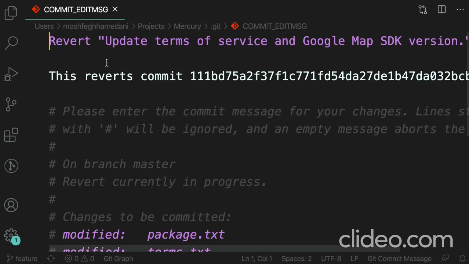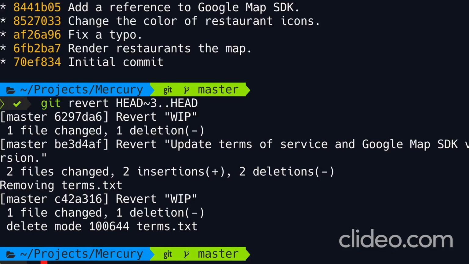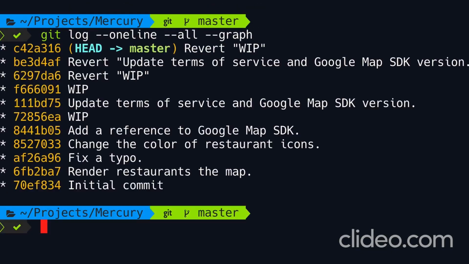Now Git is reverting the next commit. Once again, I'm going to keep the default message. Let's move on. And here's one more revert operation. Let's go. All right, reverting is done. Now let's look at our history.